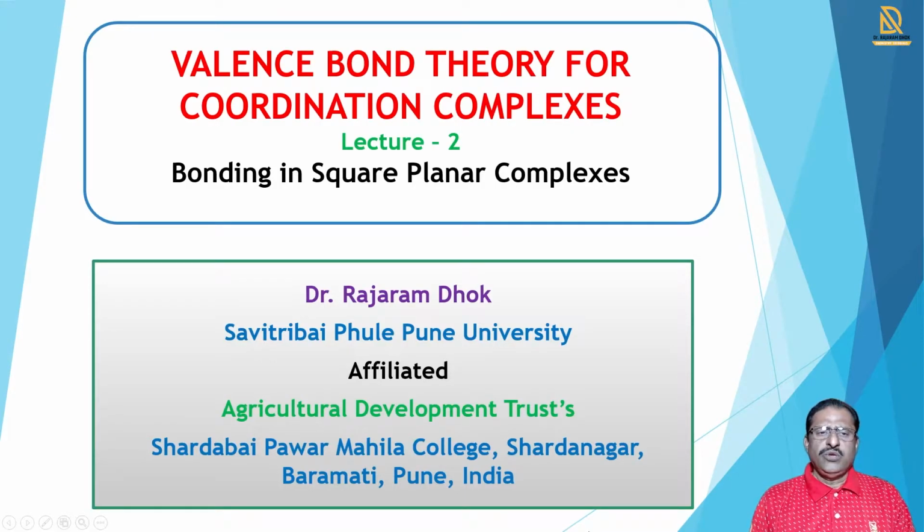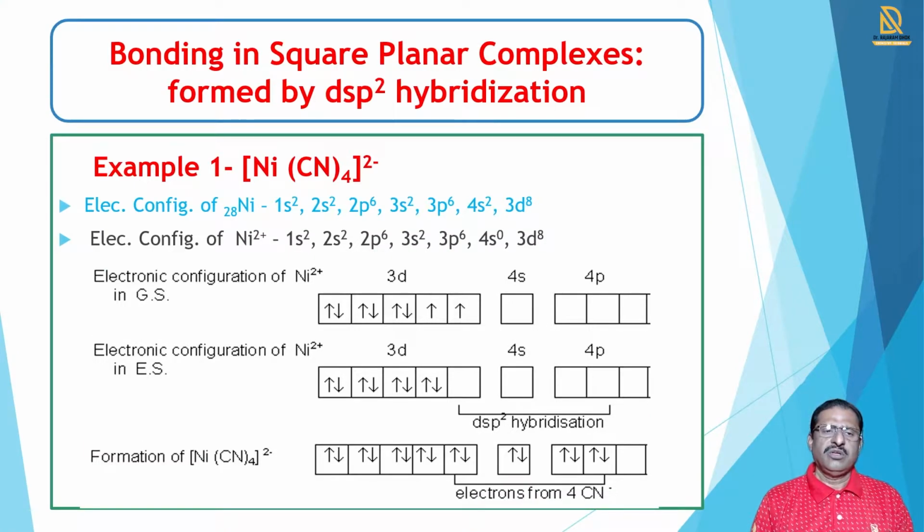Today we learn about the valence bond theory for coordination complexes. This lecture is the second lecture in the series. In this second lecture we discuss the bonding in square planar complexes, which is formed by dsp2 hybridization.